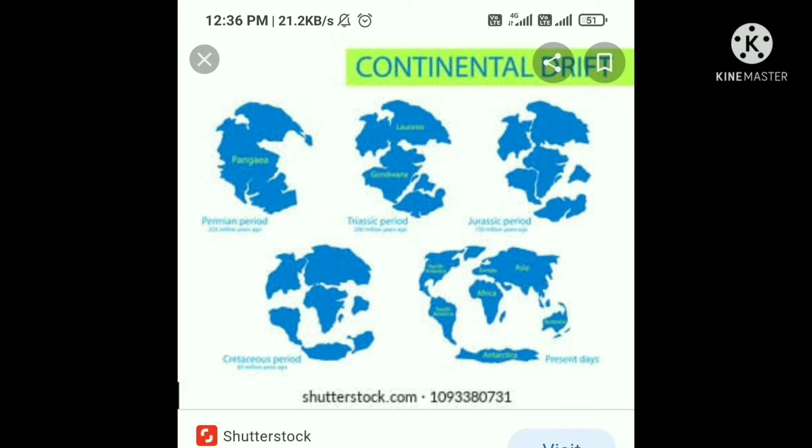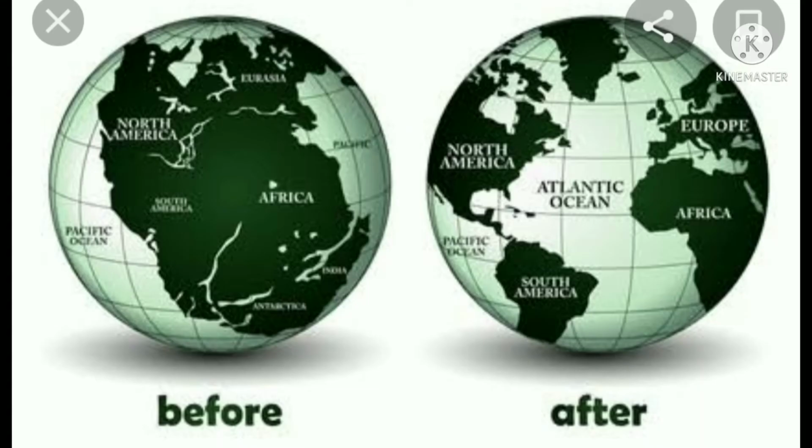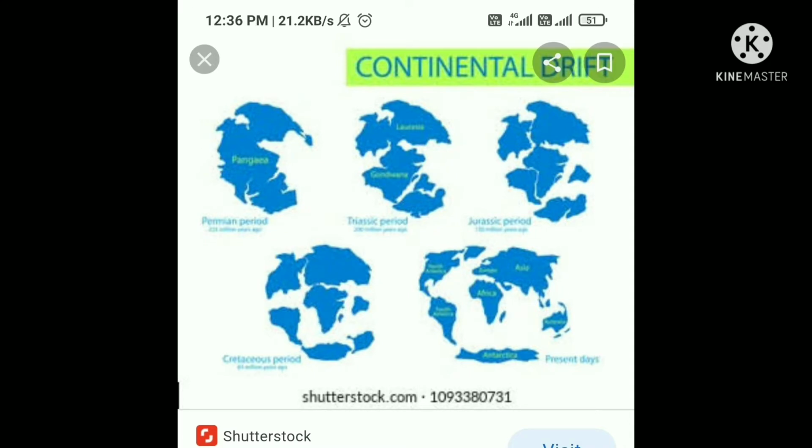They are still moving around. Pangaea is a hypothetical continent from which present continents originated by the drift from the Mesozoic era to the present.